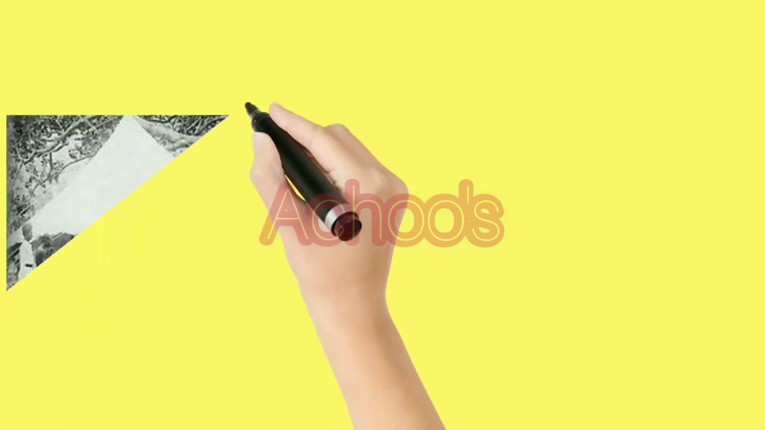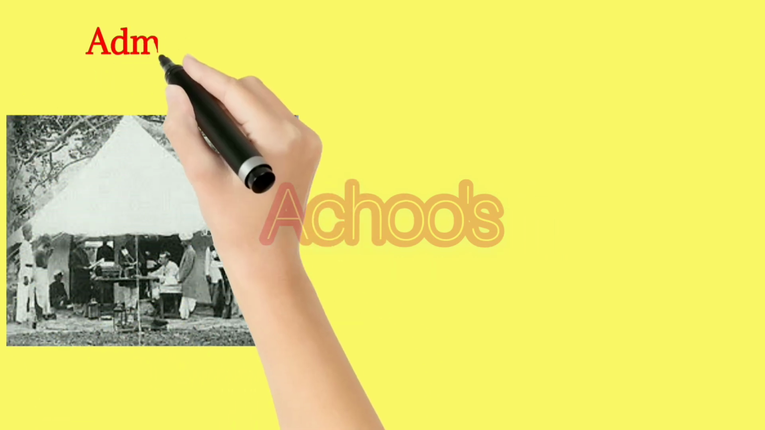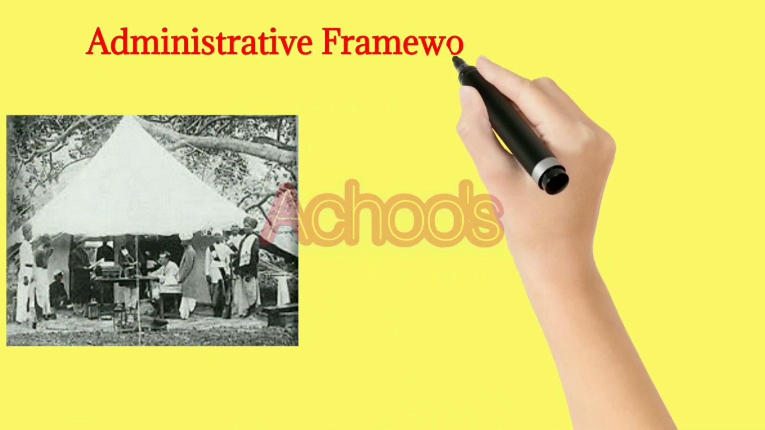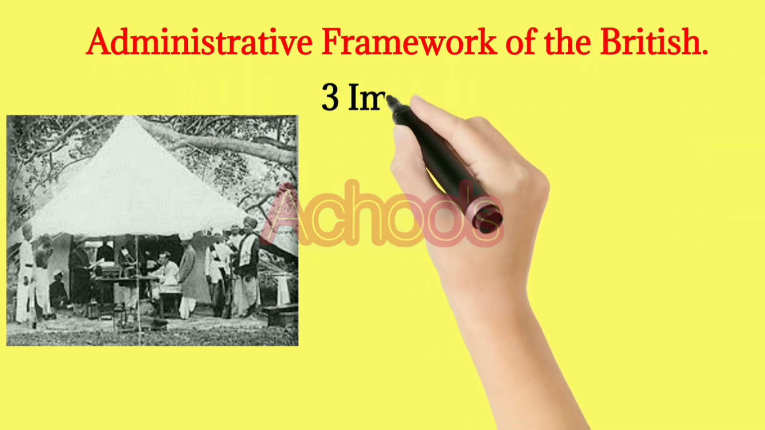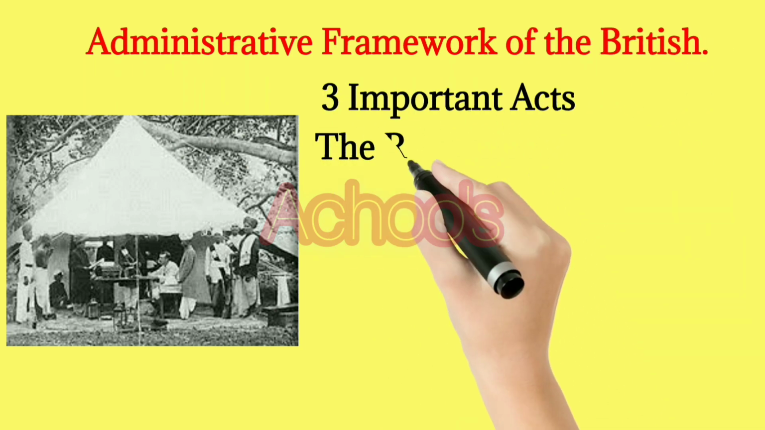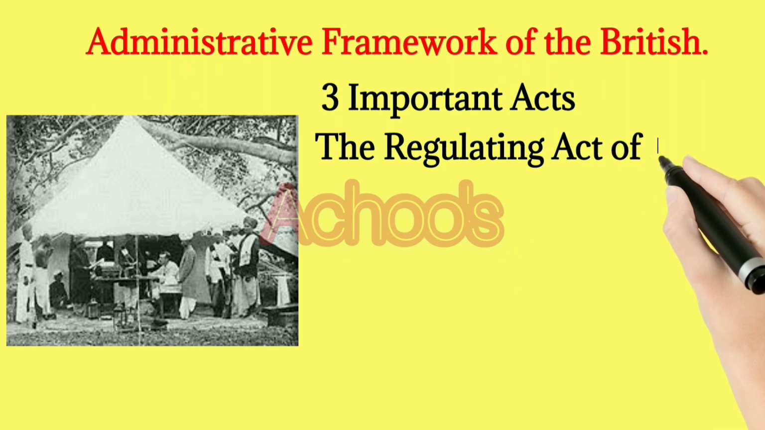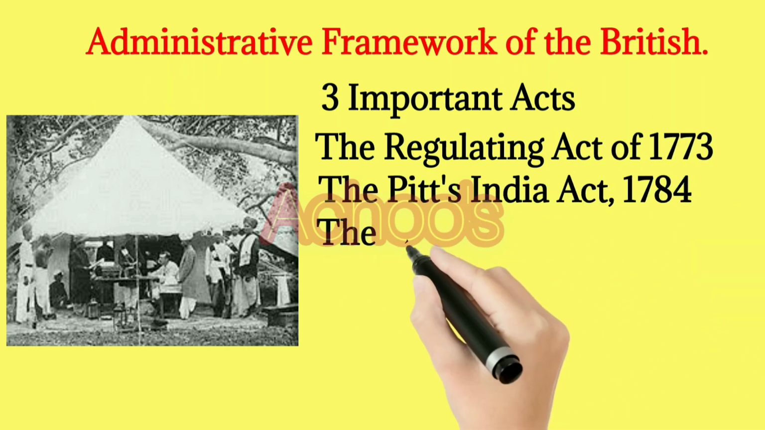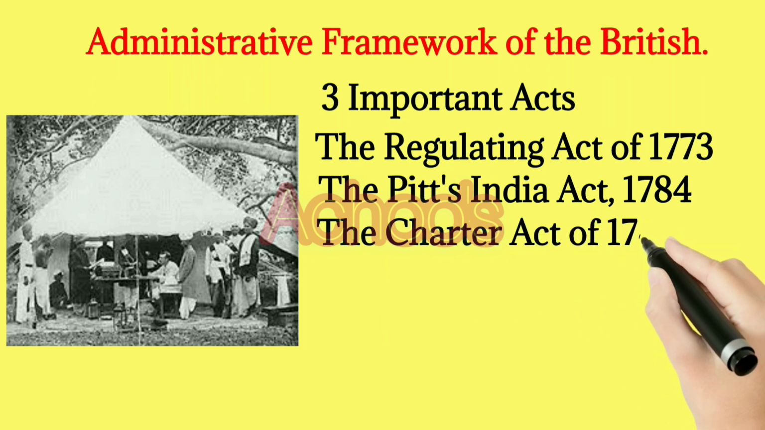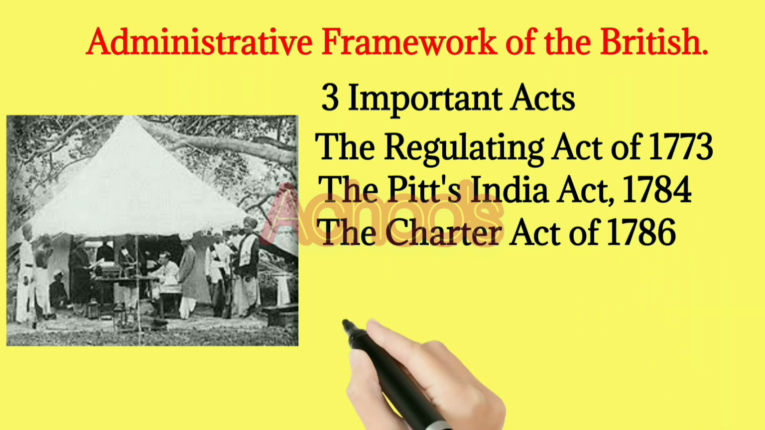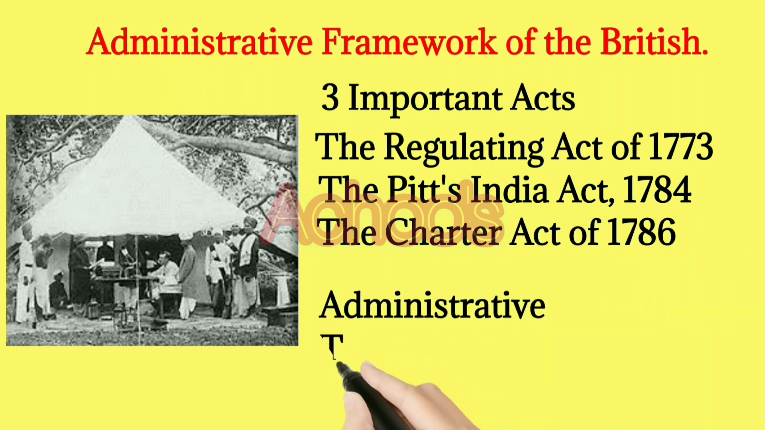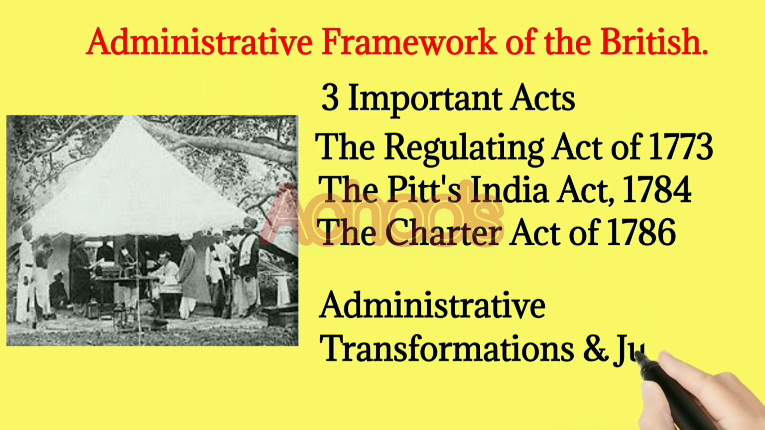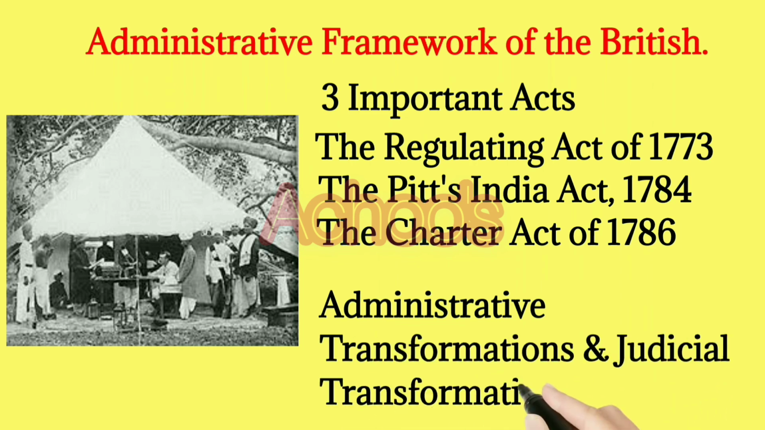So children, this is the end of our session. In this session, we have learnt about the administrative framework of the British. Under that, three important acts. They are the Regulating Act of 1773, the Pitt's India Act of 1784, and the Charter Act of 1786. And also about administrative transformations and judicial transformations.